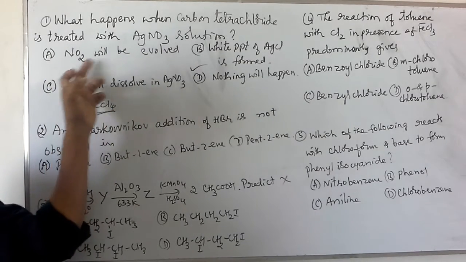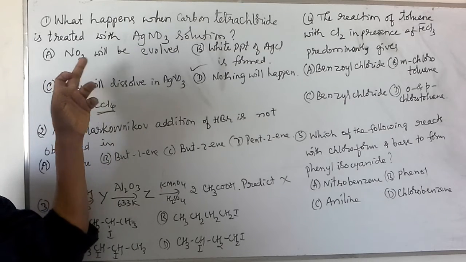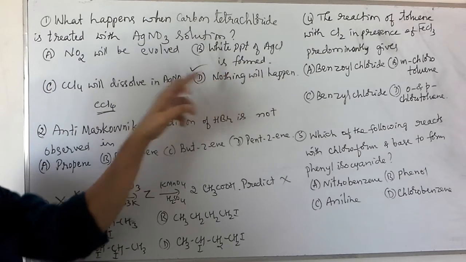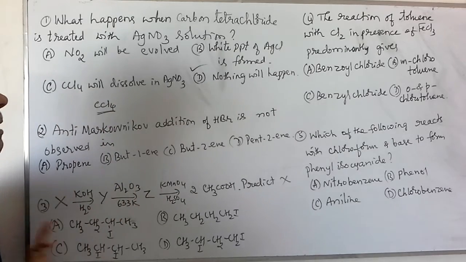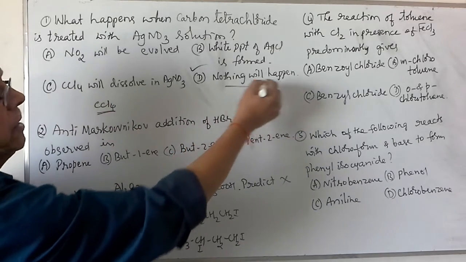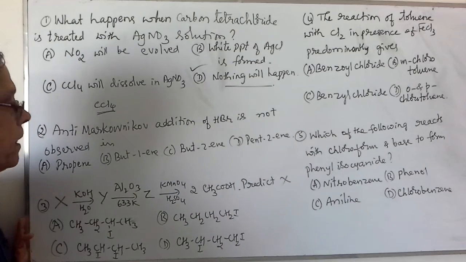That's why no NO2 evolution, no precipitate of AgCl, and it will not dissolve. Carbon tetrachloride will not dissolve in the silver nitrate. Therefore, the correct option is nothing will happen.